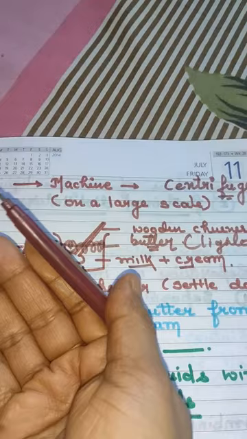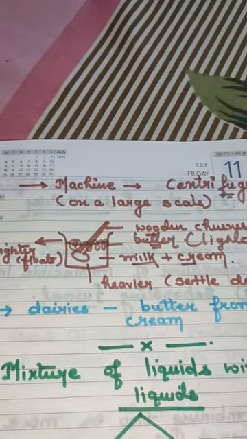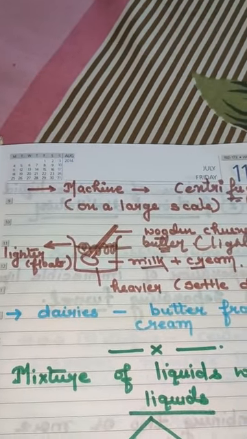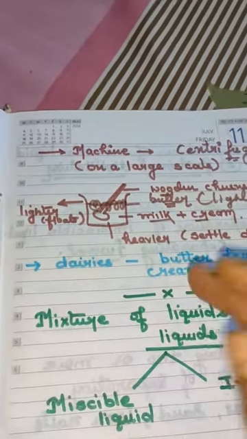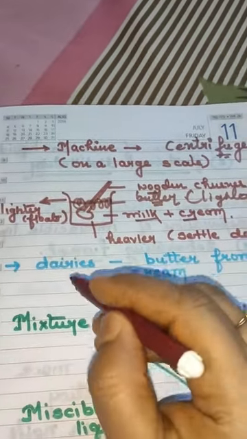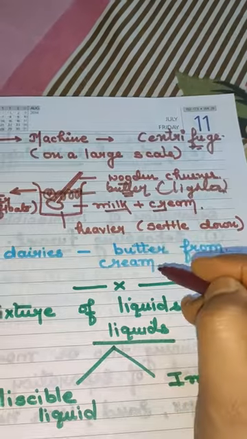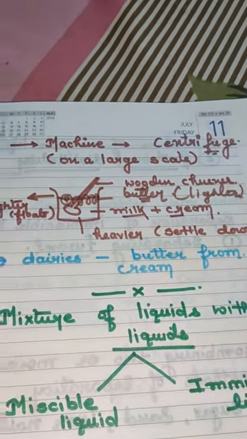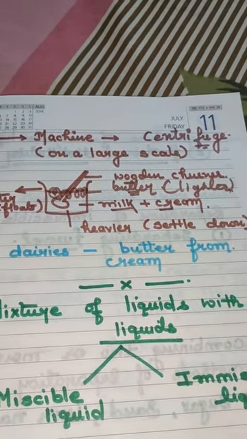When this butter is collected from the mixture and you heat it, it will change into ghee. So this centrifugation on a large scale can be seen in dairy farms where the butter from the cream is separated. Clear?